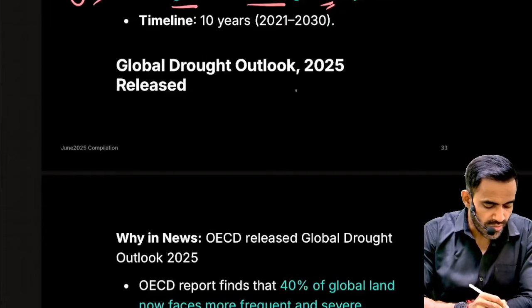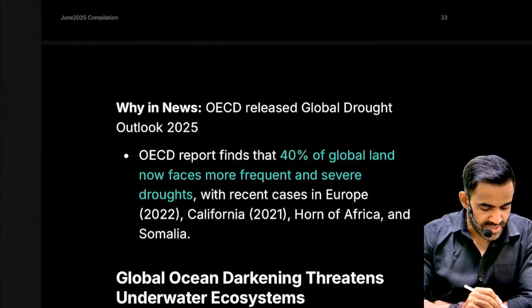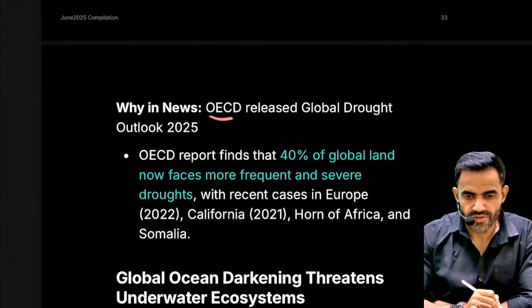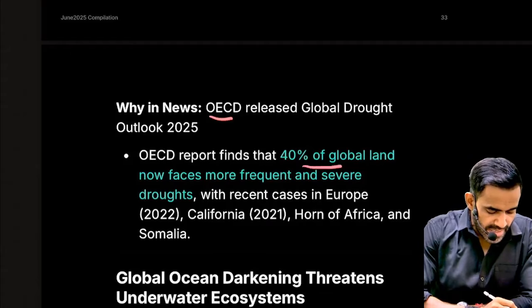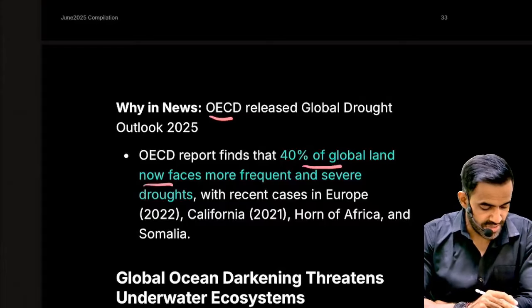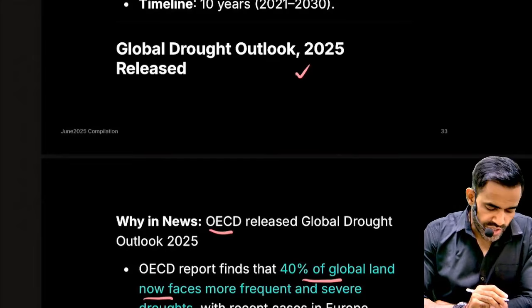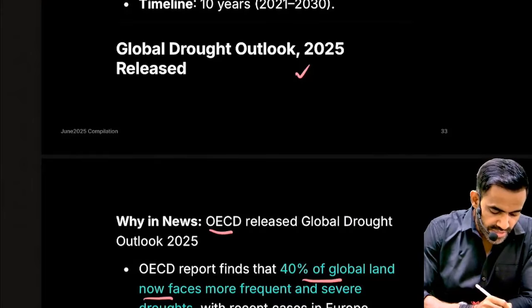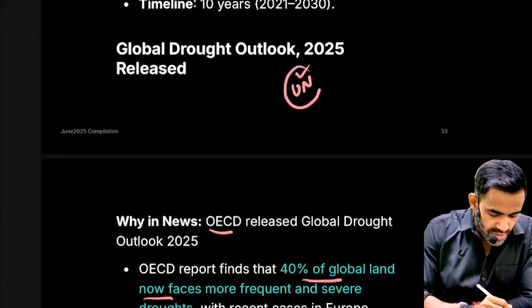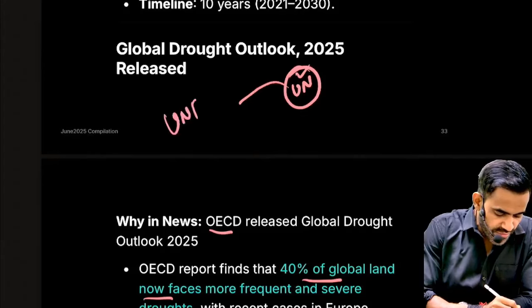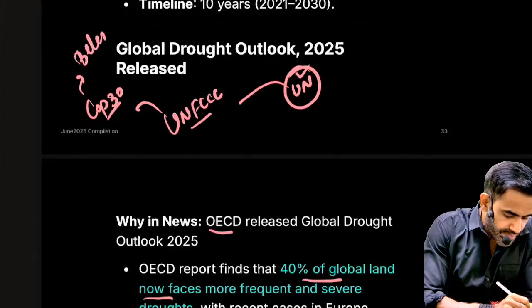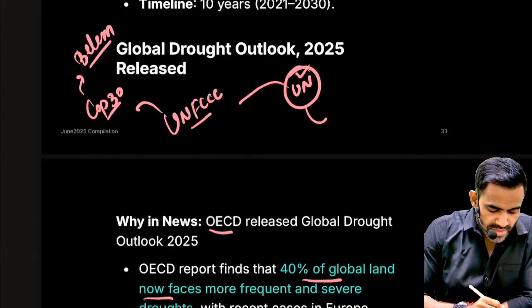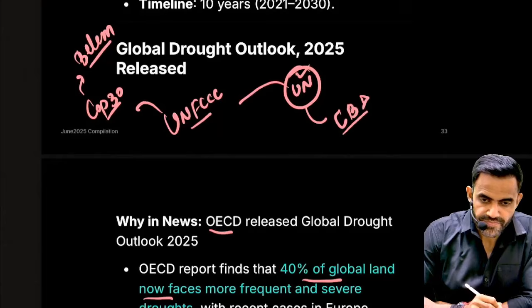Next is Global Drought Outlook 2025. This was recently released by OECD, Organisation for Economic Co-operation and Development. As per that report, roughly 40% of the global land now faces the risk of drought. Now understand one thing. There are three important conventions of the United Nations. One is UNFCCC, United Nations Framework Convention on Climate Change. This will have COP30, and this will be in Belém, that is in Brazil.